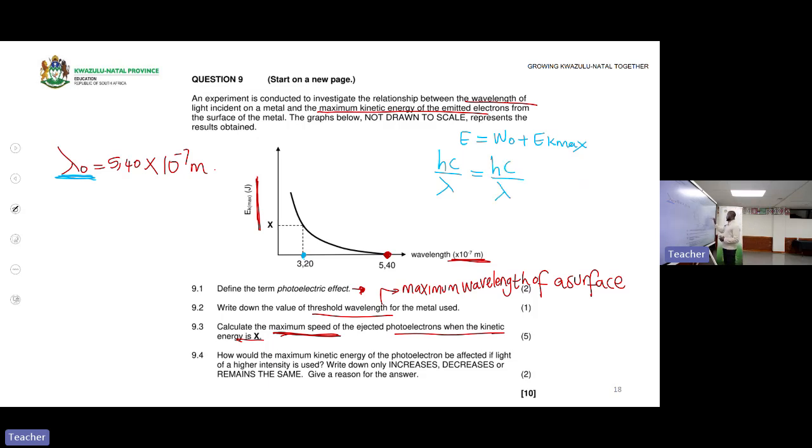When you want a work function, you will use the threshold wavelength, just like when you want a work function given a threshold frequency, you use the threshold frequency. Plus half the mass of an electron, v squared max. This is the maximum speed of the electron, and we want the value of the maximum speed of the electron. So let us do the calculation quickly.